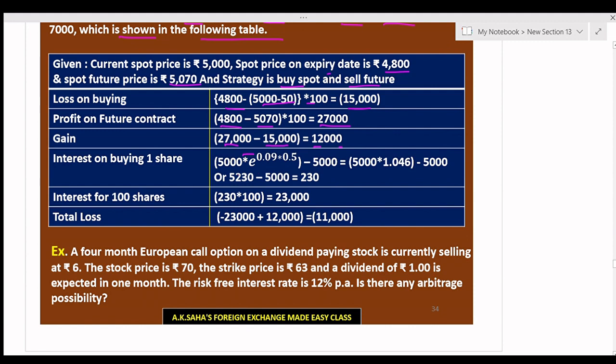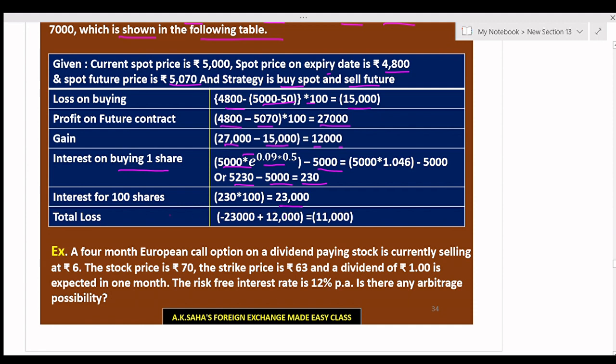Now the interest on buying one share. Here you buy the share, so interest will be incurred: 5,000 into e to the power RT minus 5,000, equal to 5,230 minus 5,000, equal to 230 per share. Interest for 100 shares is 230 into 100, that is 23,000.